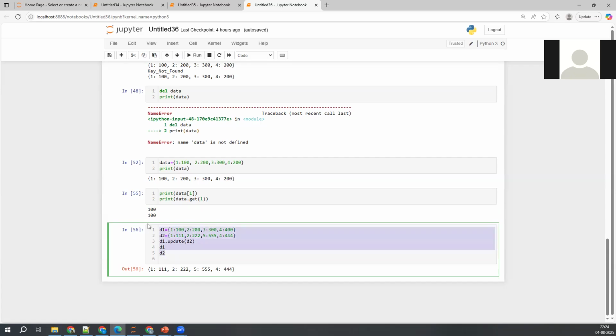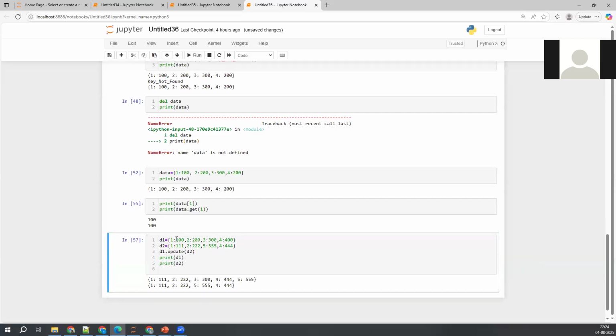Okay, so this is what I was trying to do here. Print of D1 I'm just trying to take here. I'll tell you the meaning of this update here. Print of D2. Now let me execute this one.